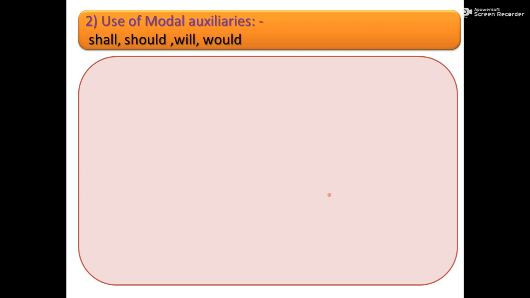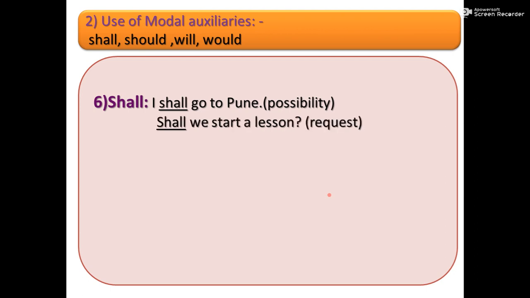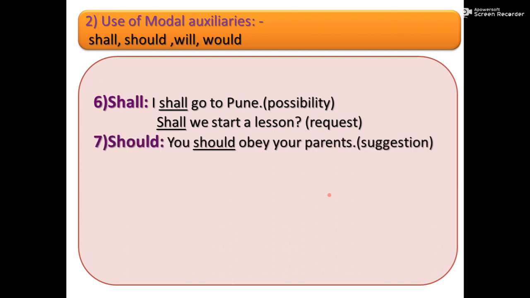Now we will see the use of modal auxiliaries shall, should, will, and would. Shall. I shall go to Pune. Here shall is used to show possibility. Shall we start a lesson? Here shall is used for request. Should. You should obey your parents. Here should is used for suggestion.